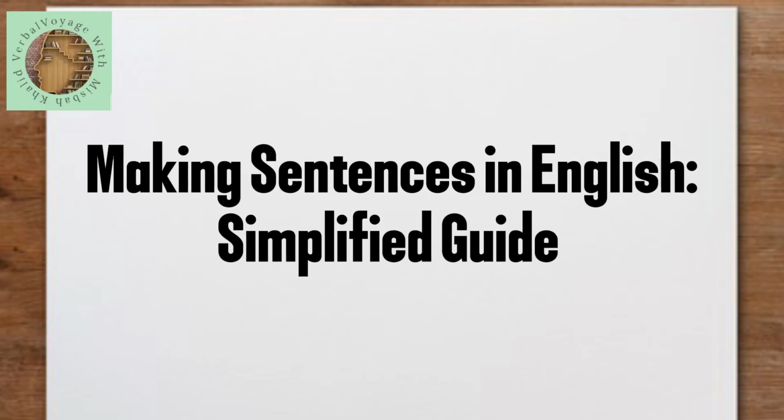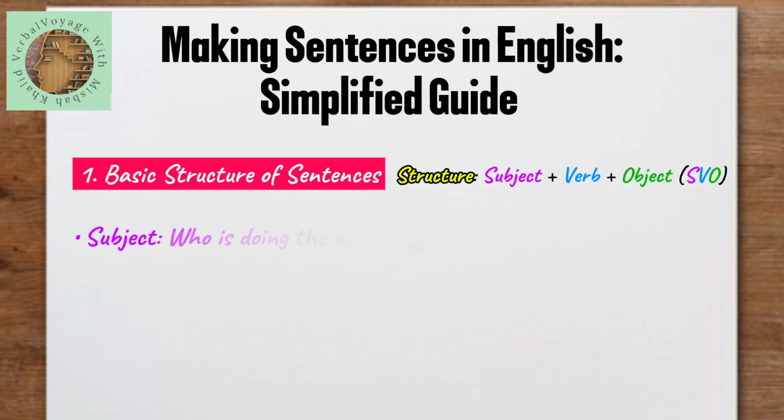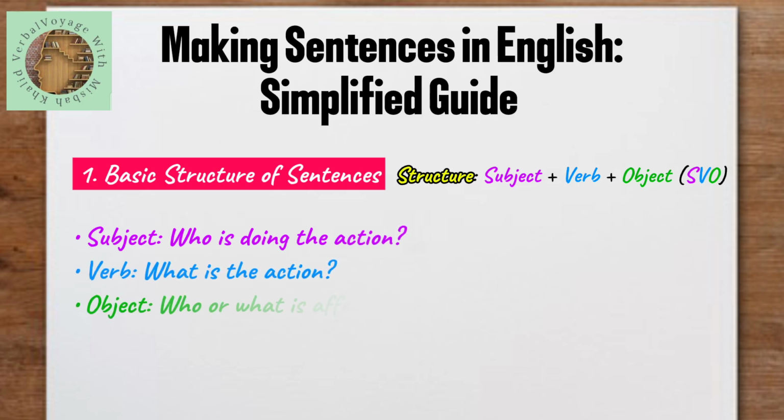Today I'm going to teach making sentences in English with a simplified guide. The very first thing we are going to learn is the basic structure of sentences. The structure is subject, verb, object. Subject is who is doing the action. Verb is what the action is. Object is who or what is affected by the action.